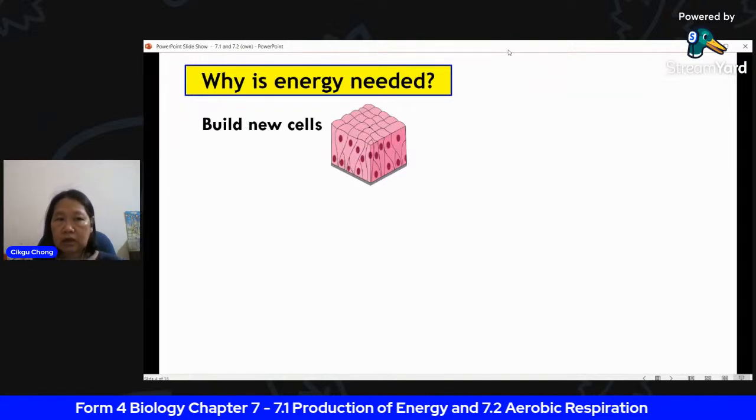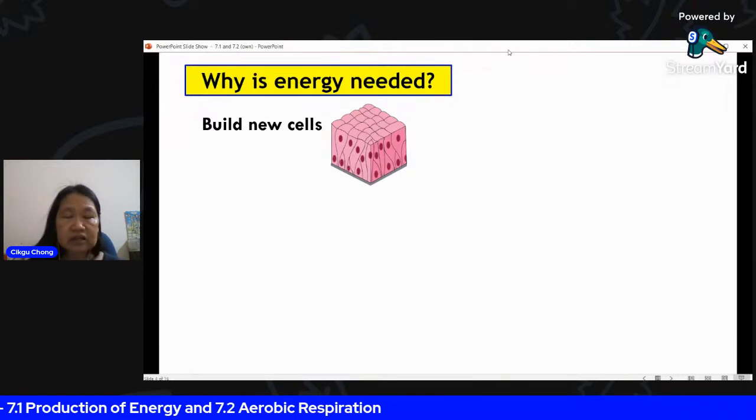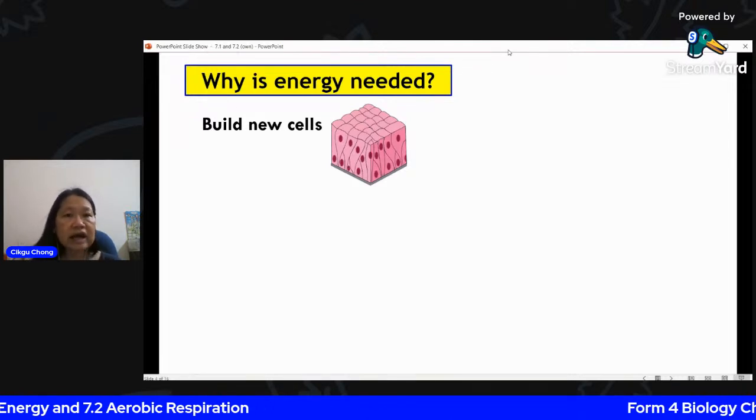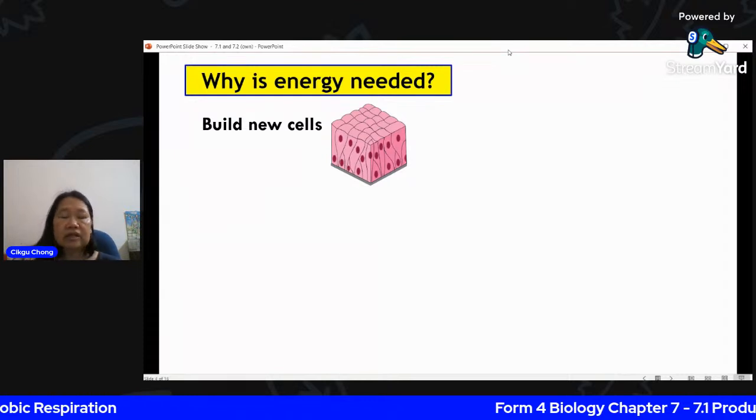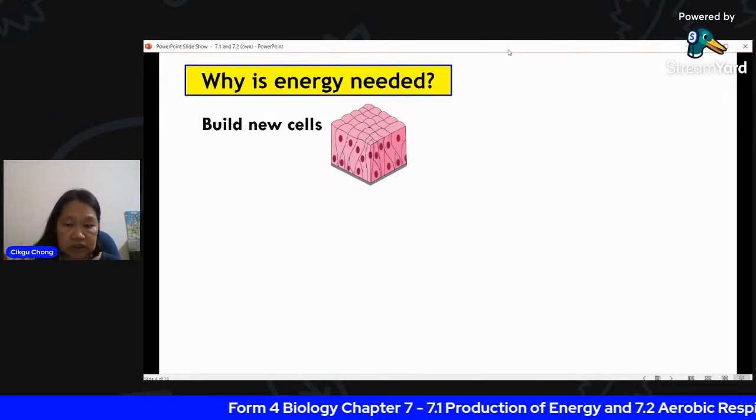For example, your body is making new cells every minute of the day, in order to replace certain cells that are dead and have to be removed. So you are building new cells, and that requires energy.